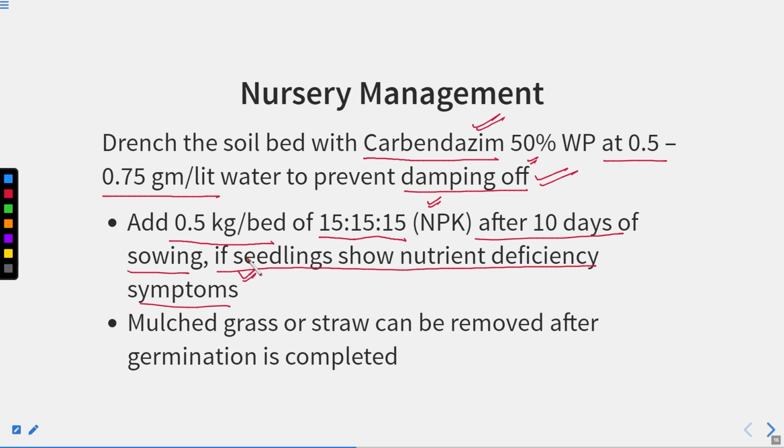So this is done to avoid any type of nutrient deficiency symptoms.